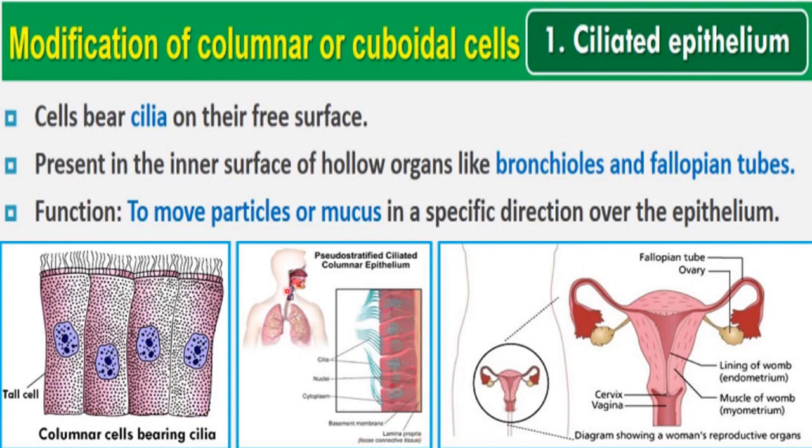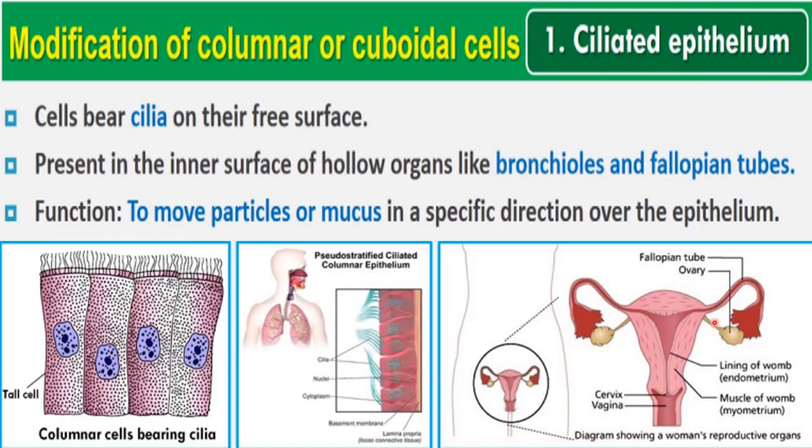Here you see the respiratory system is shown, and inside the respiratory system bronchioles are present here. So in the bronchioles lining, these cilia are shown here. Next example I gave was fallopian tubes, which are part of the female reproductive system. So this is the reproductive system of a female, and these two are fallopian tubes. This one and this one are also fallopian tubes. Inside the fallopian tube also the ciliated epithelium tissue is found.